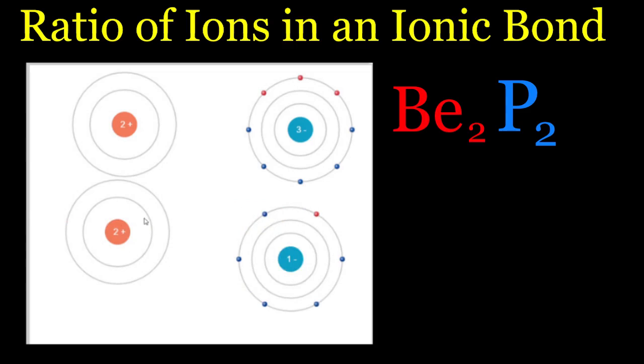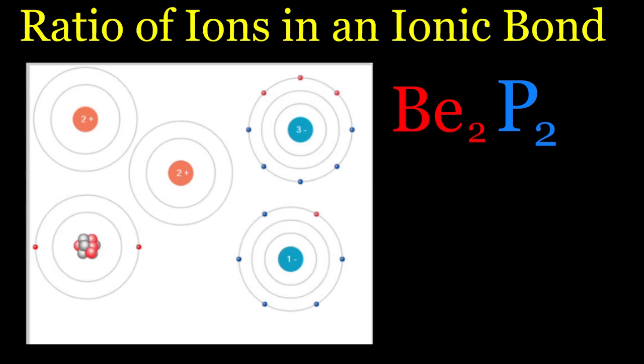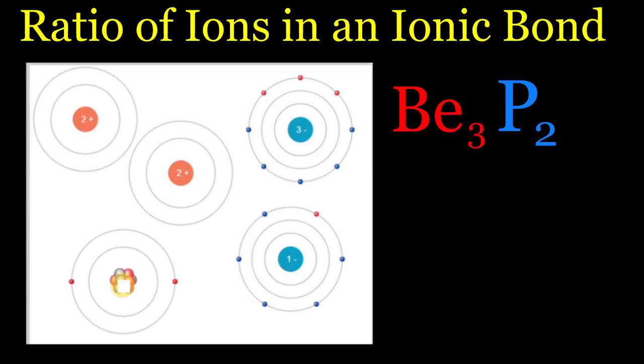Okay, so this beryllium is happy, this beryllium is happy, this phosphorus is happy, this phosphorus is not happy. So we're going to have to continue to add. Phosphorus needs more electrons, so we're going to add ourselves another beryllium atom. And that other beryllium atom here is going to give up an electron to phosphorus. And now we got a -2. That's not quite happy. And so we give up another one. So now phosphorus has 8 valence electrons.